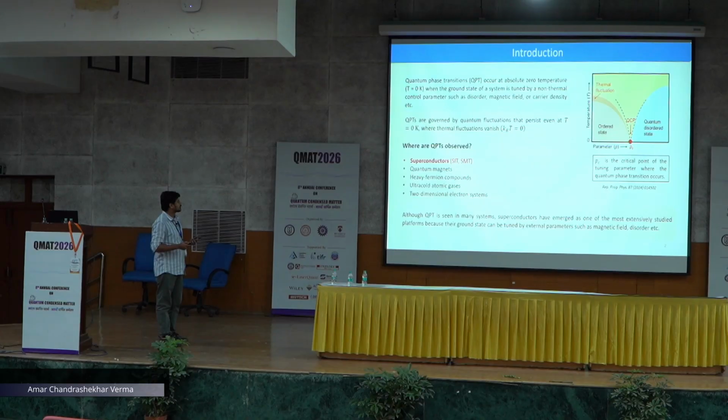This quantum phase transition is governed by quantum fluctuation, and it is tuned by non-thermal control parameters such as disorder, magnetic field, and carrier density. So, this is the phase diagram explaining that phase transition, and here we can see QCP, which is a quantum critical point at which the transition is happening.